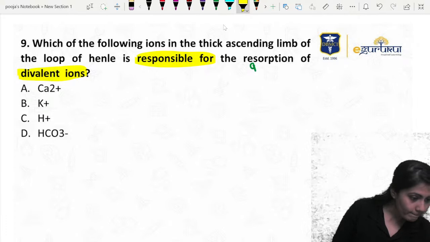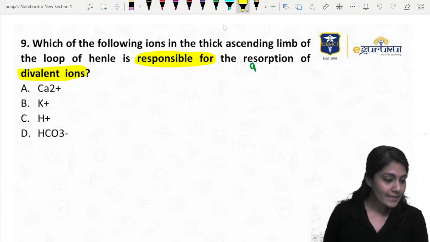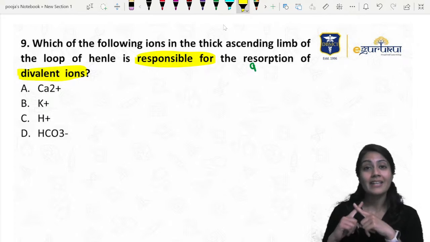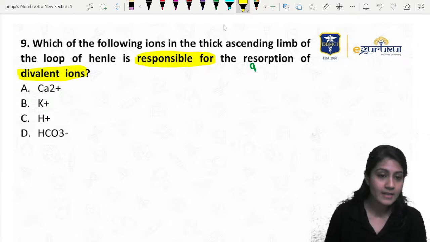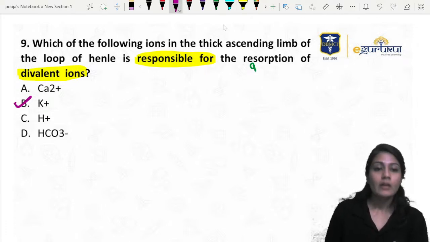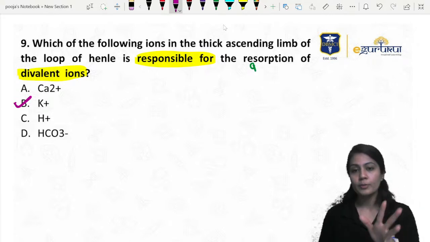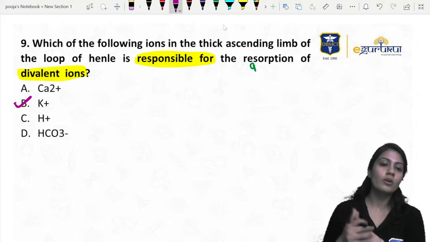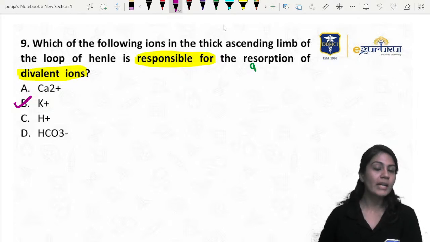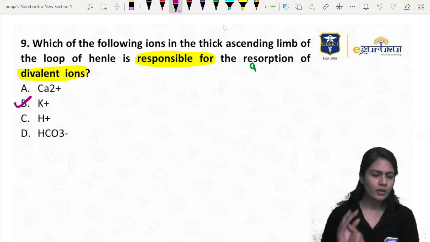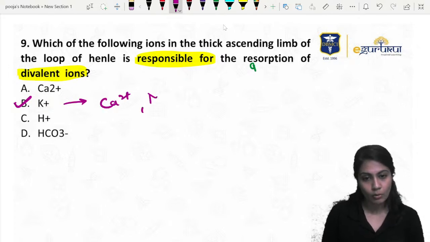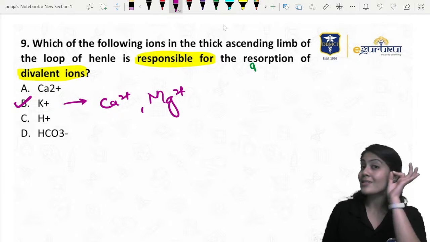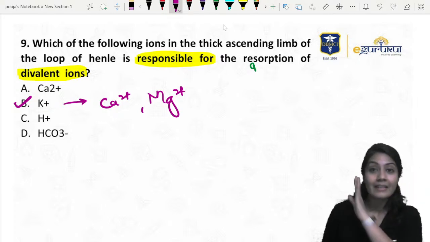Now, which ion is responsible? Calcium? They did not ask which divalent ion is getting reabsorbed. They are asking which is responsible for absorption of this. The answer over here is potassium. When we secrete more potassium in the tubule, then we can absorb more calcium over here. So potassium is responsible for the absorption of not only calcium but also magnesium. That is the question over here.